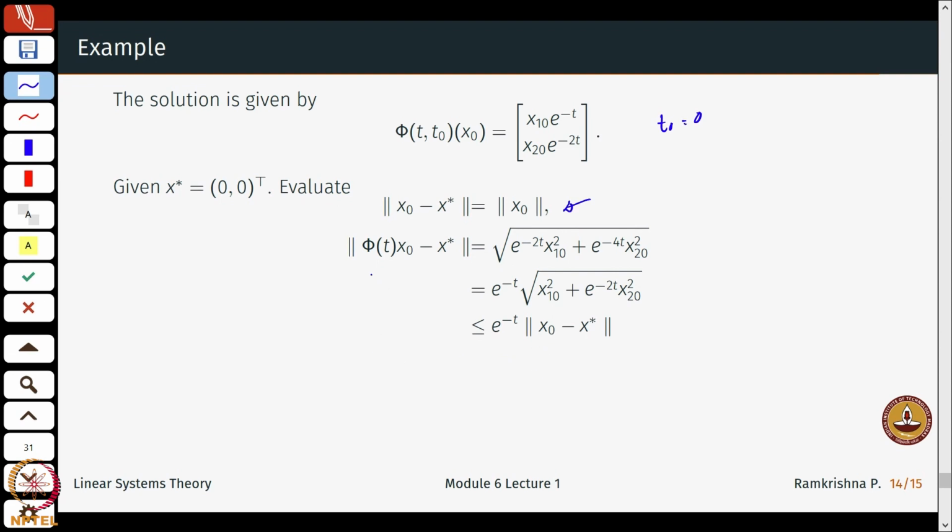So what does the solution satisfy? Phi t x naught minus x star is just bounded by e power minus t. So it decays at a rate of lambda equal to 1. Okay, so these 3 steps can be easily verified. I am just computing the 2 norms here, so that should be easy.